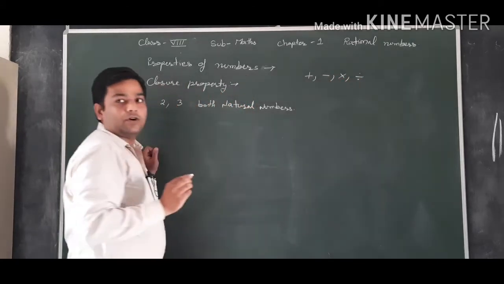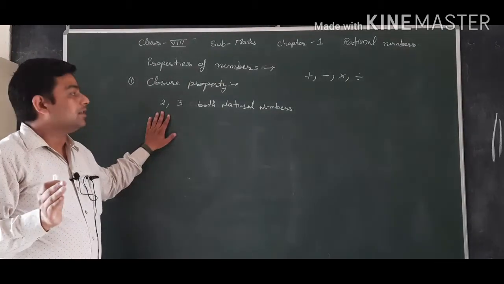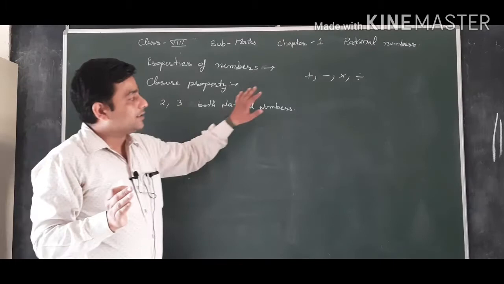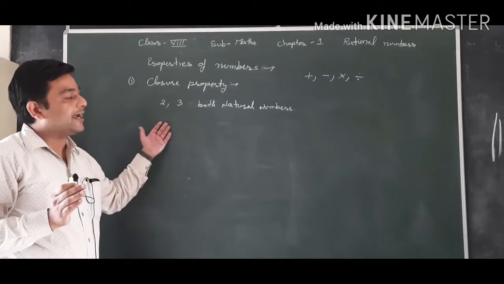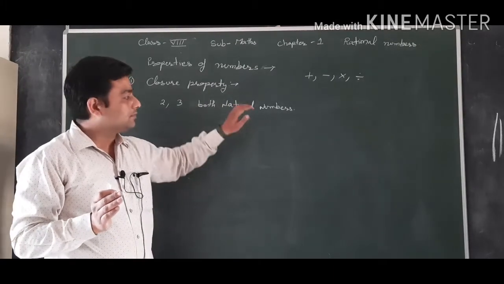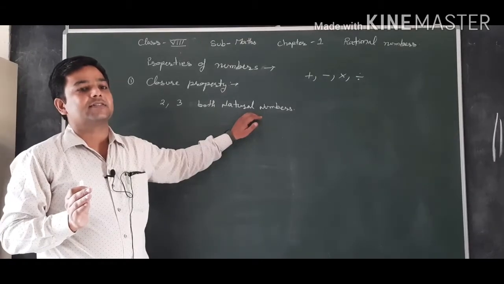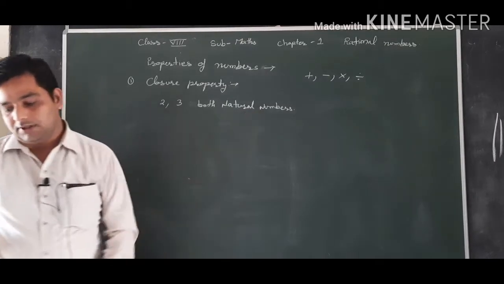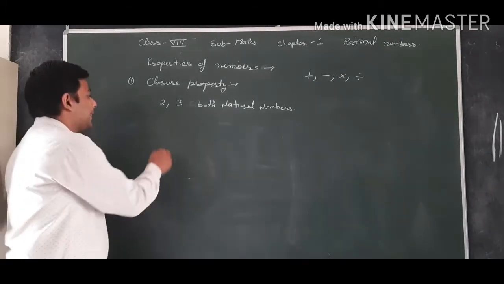If we apply these 4 operations and we get the result from natural numbers only, then we can say that these operations are closed for natural numbers. Closure means the result must be from that number system only. It cannot be outside it.